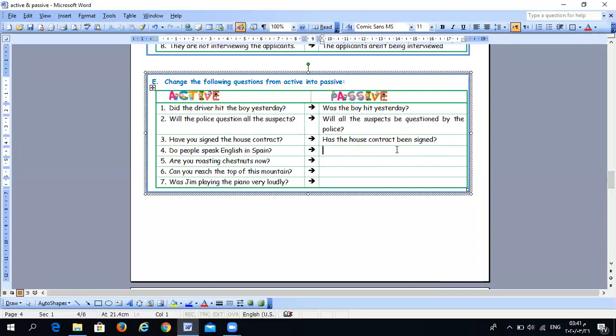So it will be: is English spoken in Spain? Are you roasting chestnuts now? Are chestnuts, oh good, it's present continuous, being roasted.